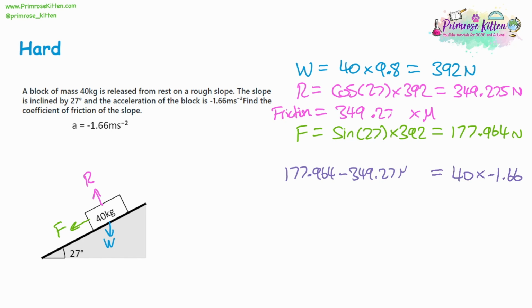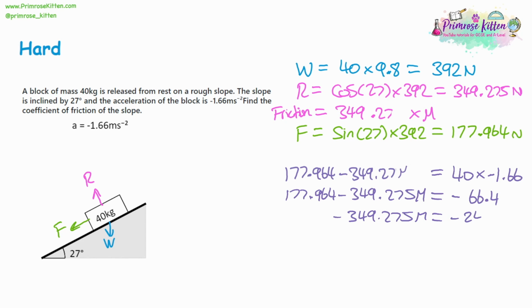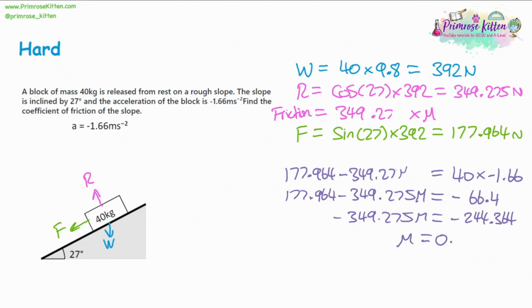So we can start to solve the equation. Let's collect up terms we can collect up. So 40 multiplied by negative 1.66 is going to give us negative 66.4, but the left-hand side is not going to change. So now we can take away from both sides 177.964. That's going to give us negative 349.275 m of the friction is going to equal negative 244.364 on the other side. Then we can divide both sides by the negative 349 number, and that's going to give us, for the coefficient of friction, 0.7 to 1 decimal place.